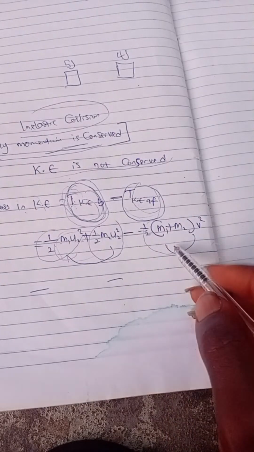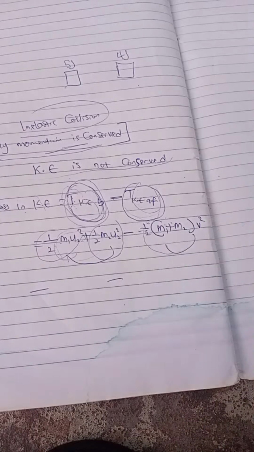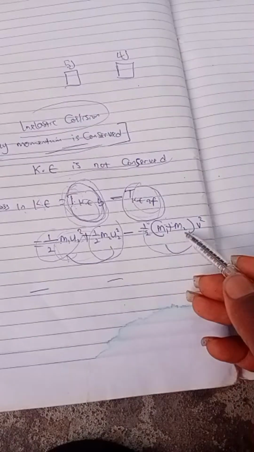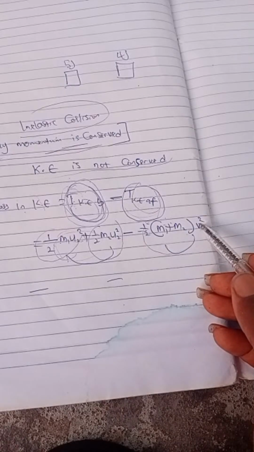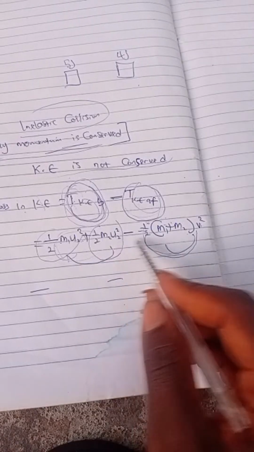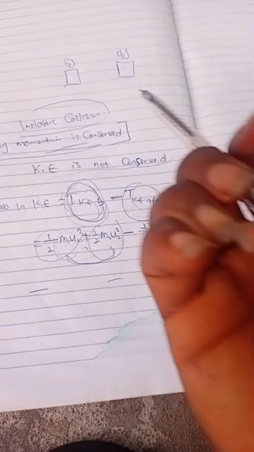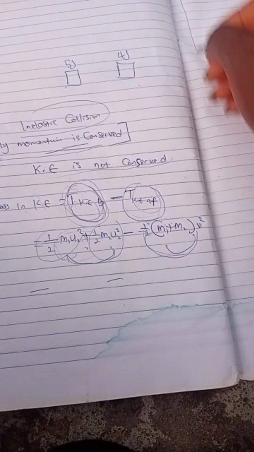Now the two bodies, they have jammed, they have collided. So we are going to add the two masses together. That's where I have M two, the masses together. And now they move with common velocity because now they have collided. Are we together? So this one is kinetic energy after collision. If you subtract it from this, then you are going to get the loss in kinetic energy. Judaya, do you understand now? So that's that for that.